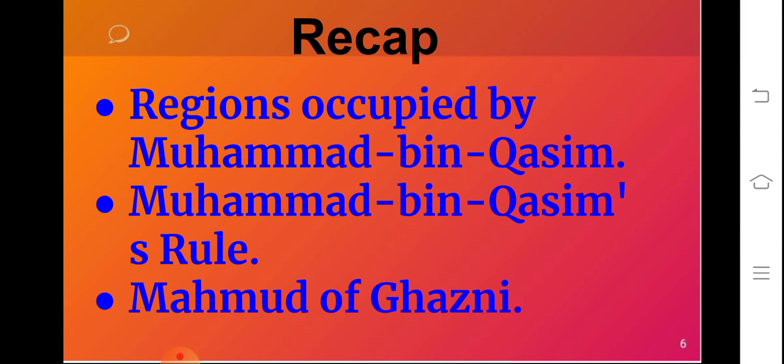First we will quickly revise our previous section, as we have learned about the advent of Islam and regions occupied by Muhammad bin Qasim, as he captured the regions of Sindh, Raur, Uch, Daibal and Multan. We have learnt about his rule, as he could be referred to as a man ahead of his time. Then we have learnt about Mahmud of Ghazni and his invasions, who raided mostly rich regions and temple towns.